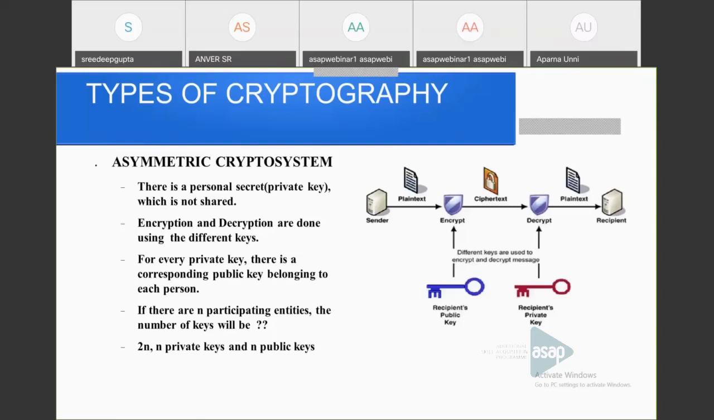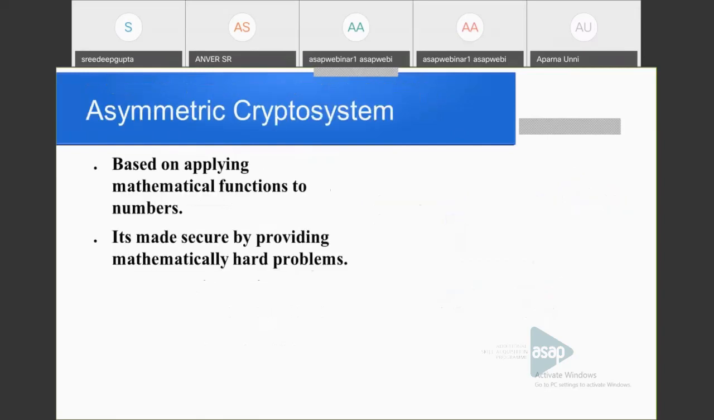The recipient's private key is known only to the recipient, and the public key is publicized. So that is why the sender encrypts using the recipient's public key. So that is in the asymmetric crypto system.